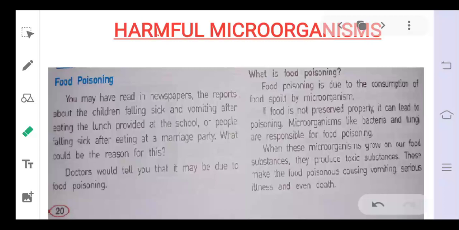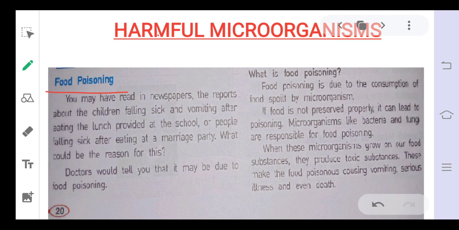So good morning, students. In the continuation of your second chapter, Microorganisms: Friend and Foe, we had discussed the different uses of microorganisms as well as some of the diseases caused by microorganisms, like disease-causing microorganisms in humans, in other animals and in plants. These things we had discussed. In the same continuation, today we will discuss food poisoning.